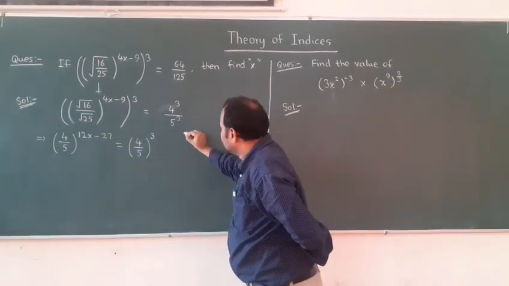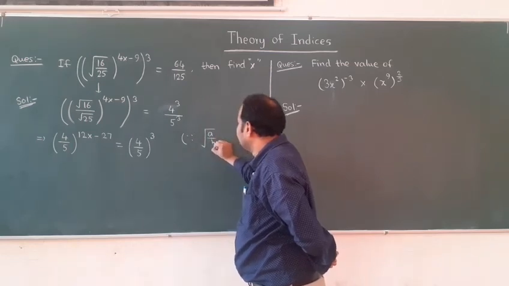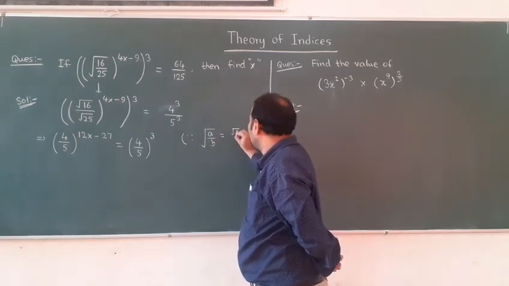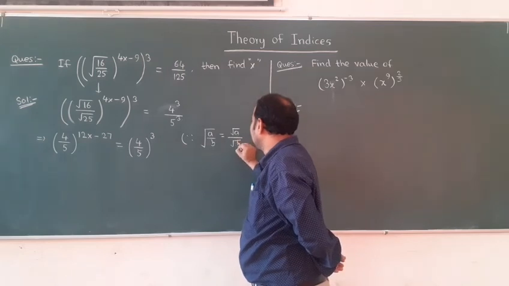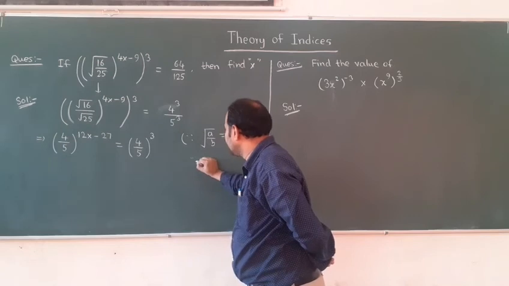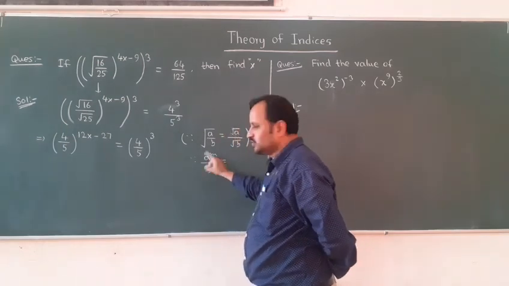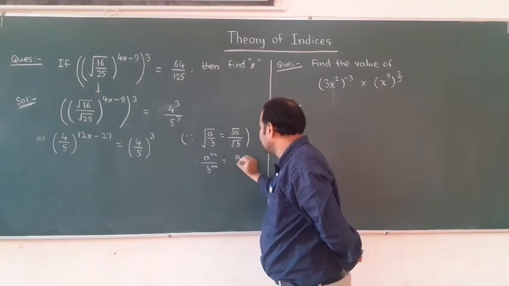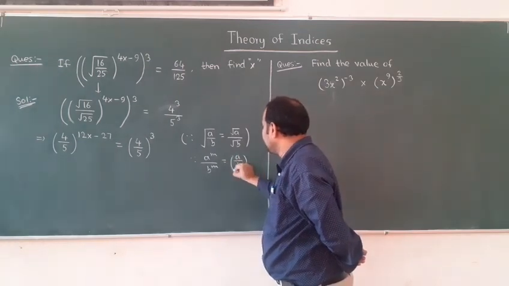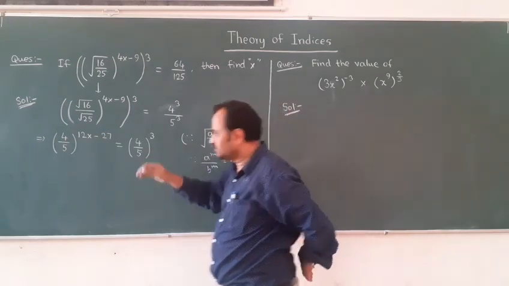So here which result we applied? Root over a by b we can write separately as root a divided by root b. Right? And one more result we applied, a power m divided by b power m. So base is different, power is same, so we can write this as a by b whole power m. So this result I applied to get this system.